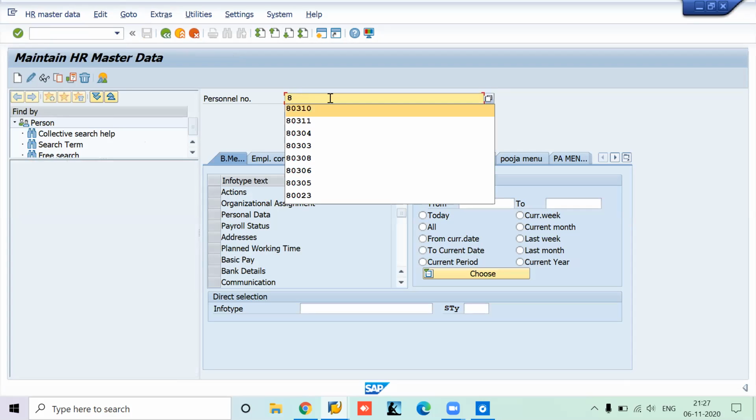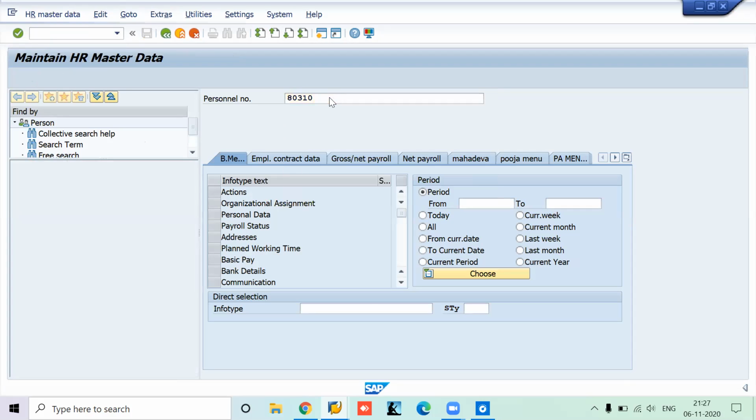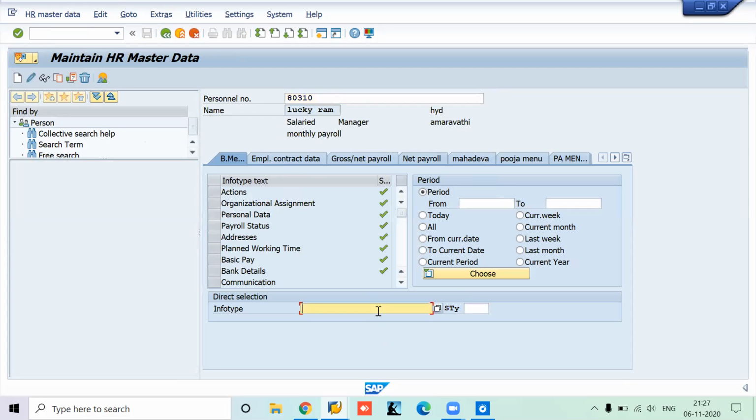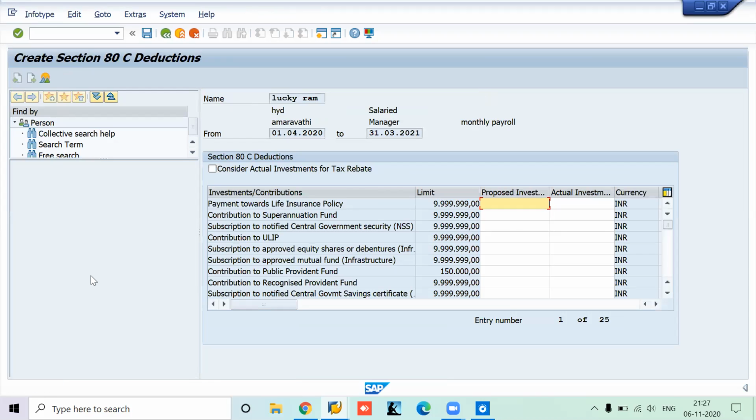Go to PA30, go to the same employee, and go to info type 586. Previously we have seen section 80, and this is section 80C deduction. The concept is very similar, so I will not be spending much time here.